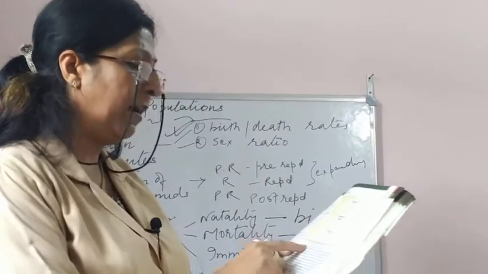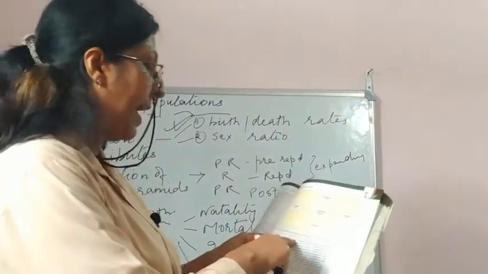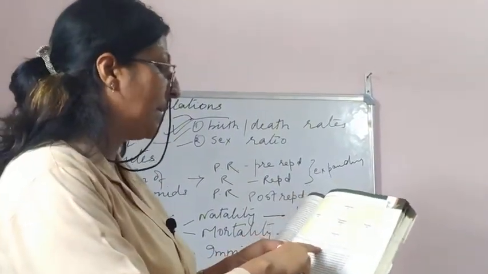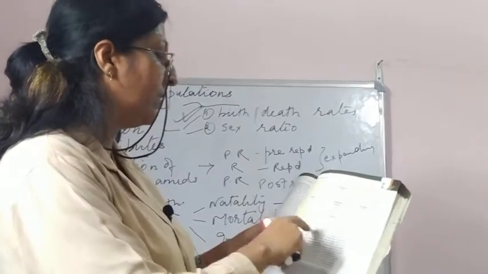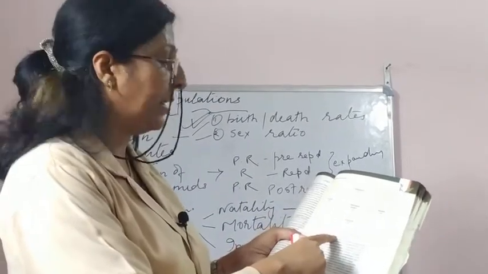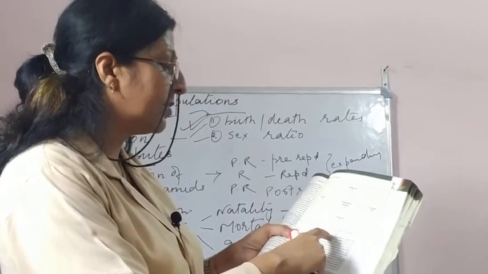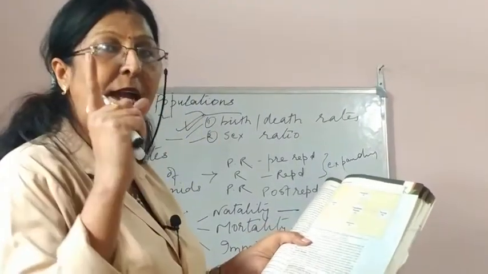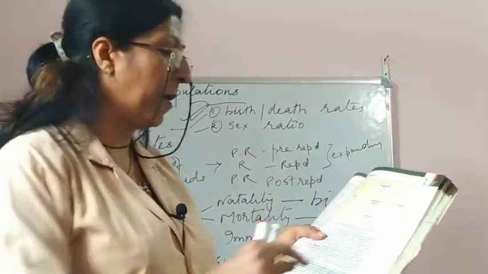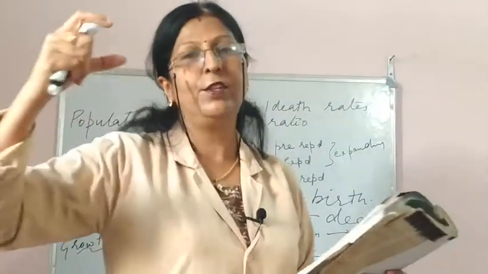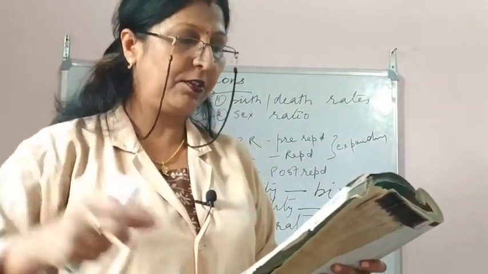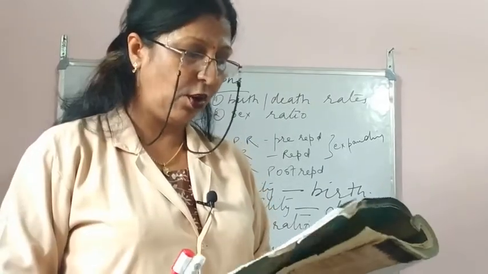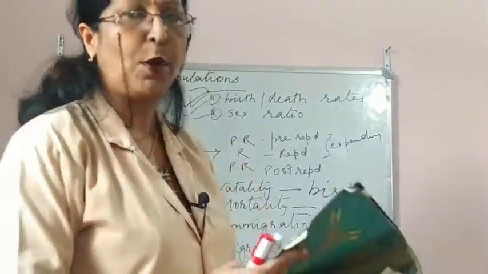This is the formula: in time t, Nt+1 = Nt + [(B + I) - (D + E)]. B is natality, the birth rate, and I is immigration, and D is mortality, that is the death rate, and E is emigration, that is transfer from a particular place. If you subtract, you will get the increase, the density of that particular population.